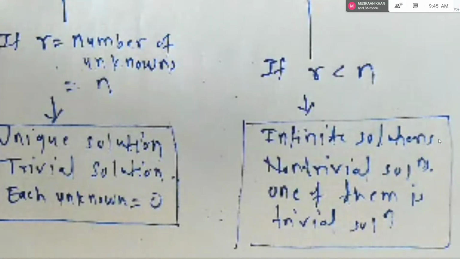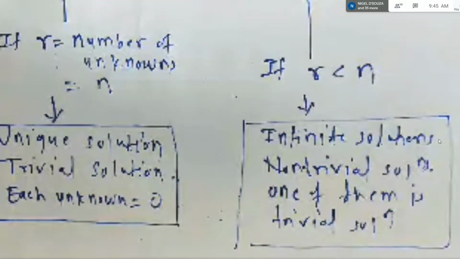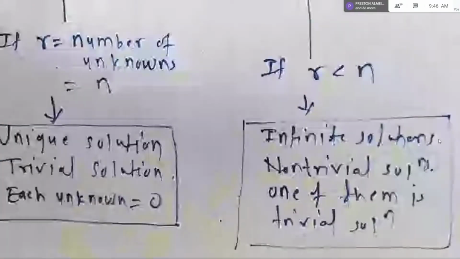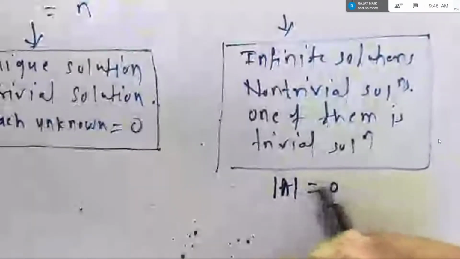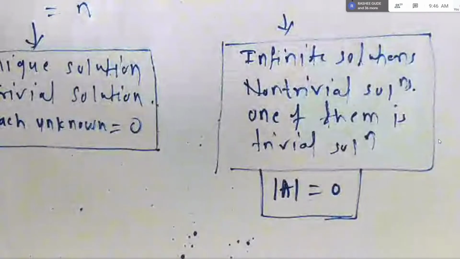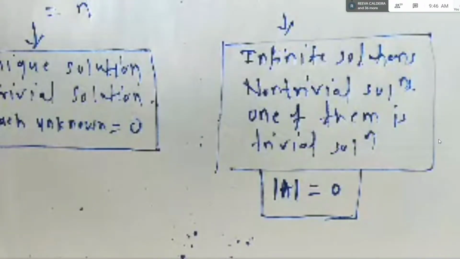Okay. Now, while solving examples, most of the times the question comes like this in the exam for 7 to 8 marks. Find the value of the unknown such that the following system is a non-trivial system of equations. So in this case, one more thing you need to remember, that is whenever the system is non-trivial, determinant of A is always equal to 0. Remember this. So whenever you read the word non-trivial in the question, what you are going to do is you have to directly equate the determinant of the coefficient matrix to 0.